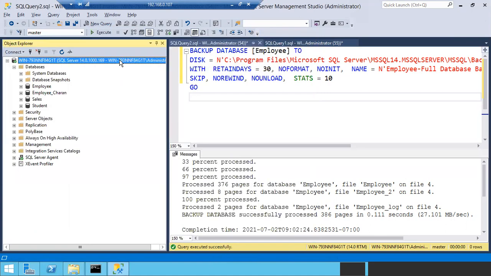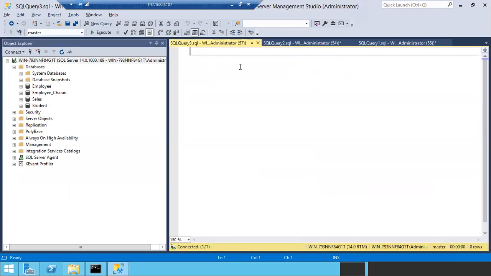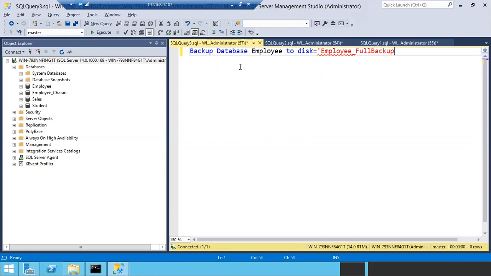Let me take the backup in a simple query, Control N. Okay, backup, what do you want to backup? I want to backup the database. Which database? I want to backup the employee database. Backup database name to location you have to specify, right? To disk is equal to employee underscore full backup underscore 02072021.bak. Now tell me, is this query going to work or not?